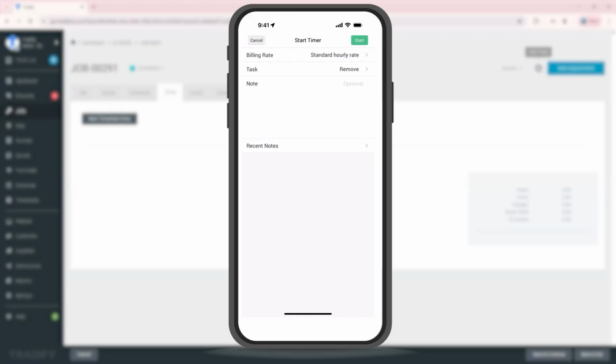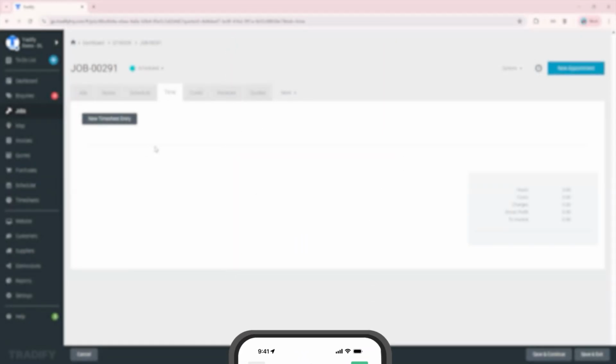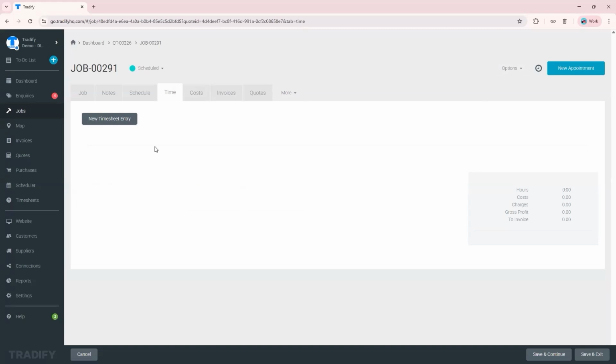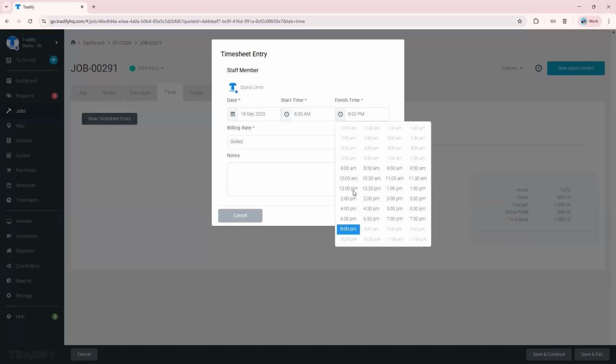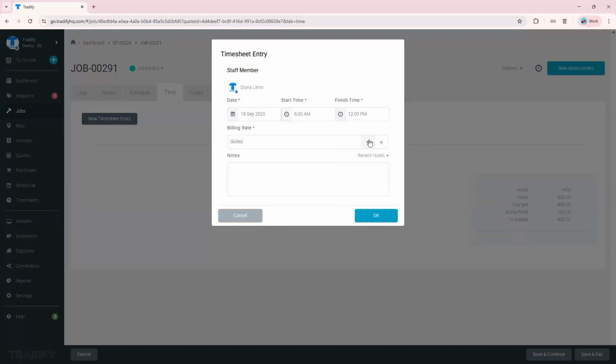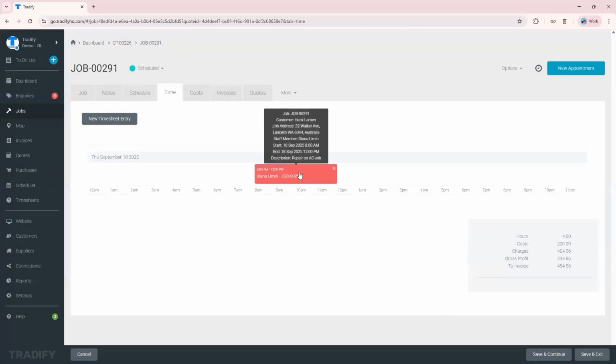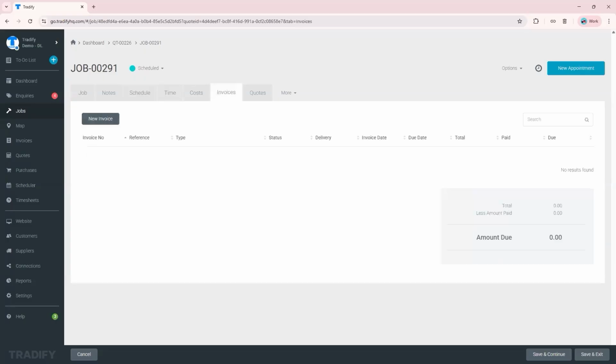And then it records the time, multiplied by your billing rate, your appropriate billing rate for that job. But I will do this manually here. I'll enter in time. So let's say 8 a.m. to 12 p.m. So my billing rate is a standard one, so hit OK. So that's your timesheet.